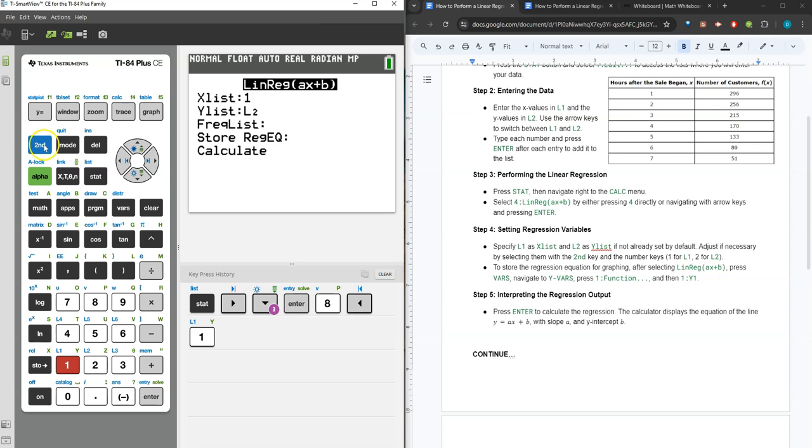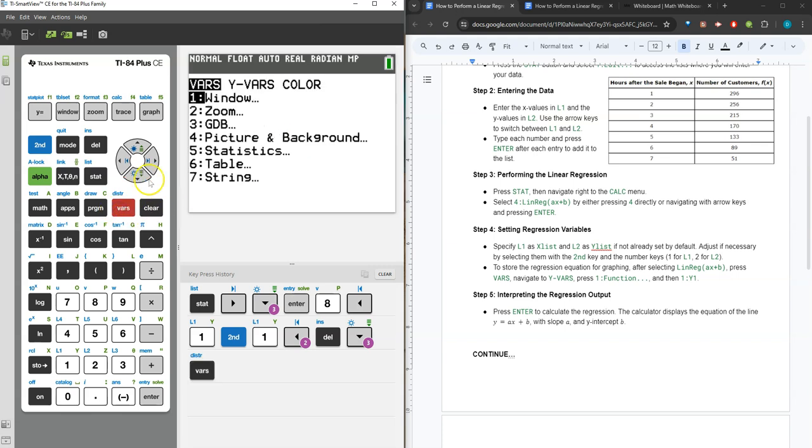Whoops, let me try that again. Second and then 1. Well, I'll delete that 1. There we go. Now, the next option we'll leave blank, and then for the next option, store regression equation, we can actually do that by pressing vars when your cursor's here.